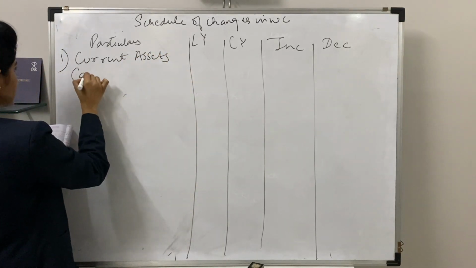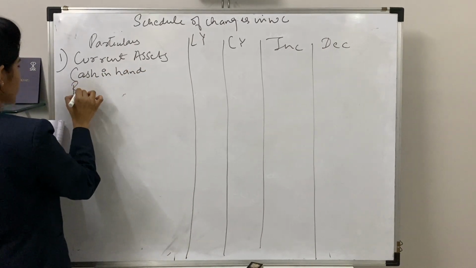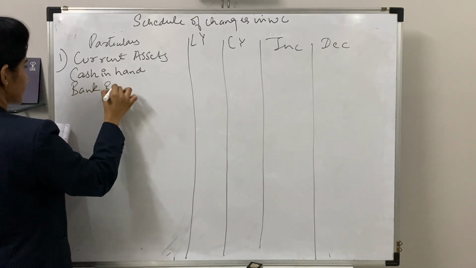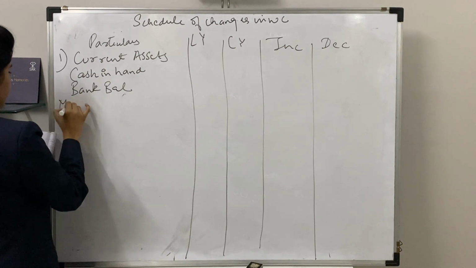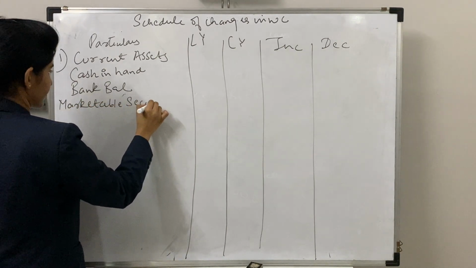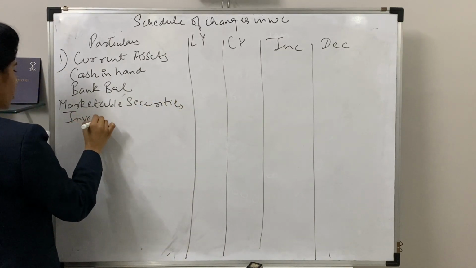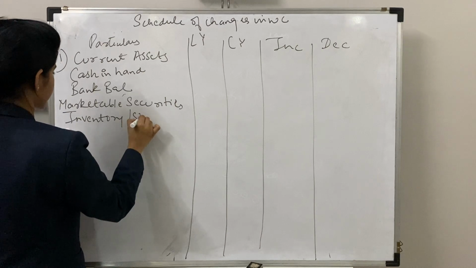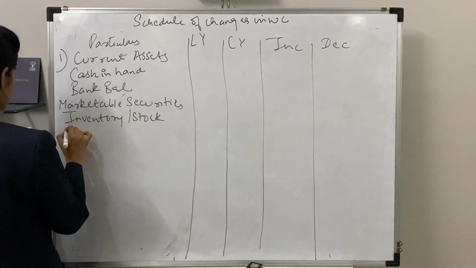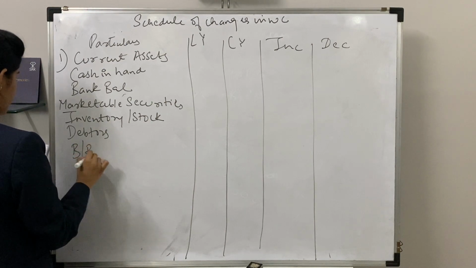First is your cash in hand. The next is your bank balance. The third thing is your marketable securities. Fourth is your inventory or stock. Next is your debtors. Next is your bills receivable.